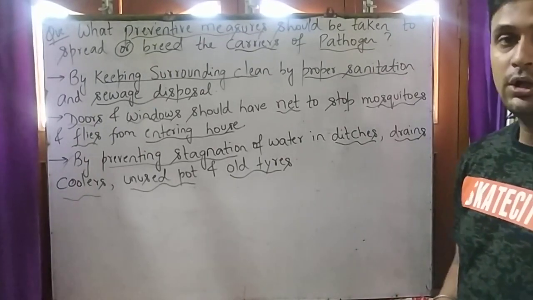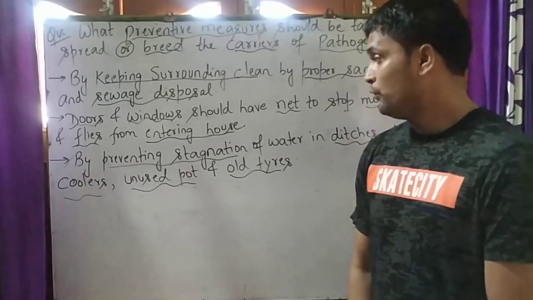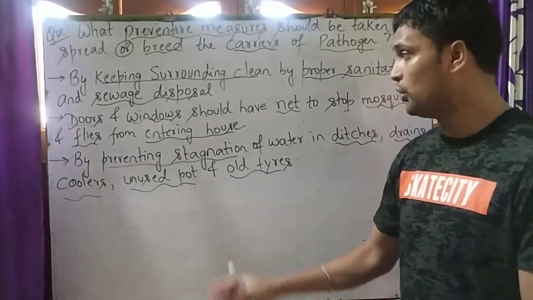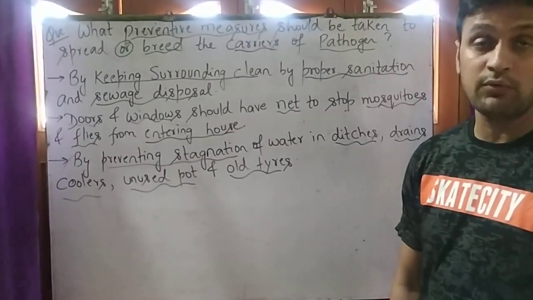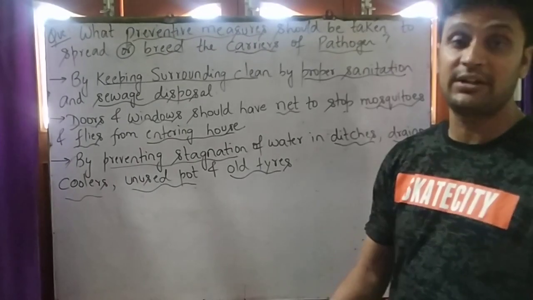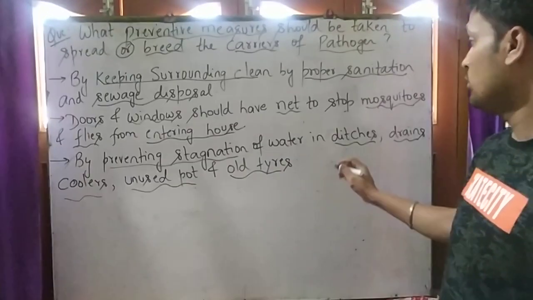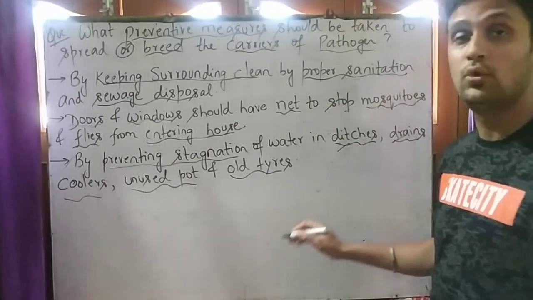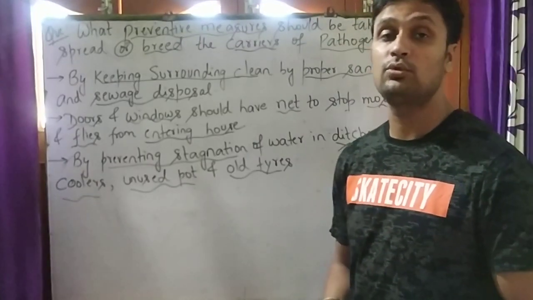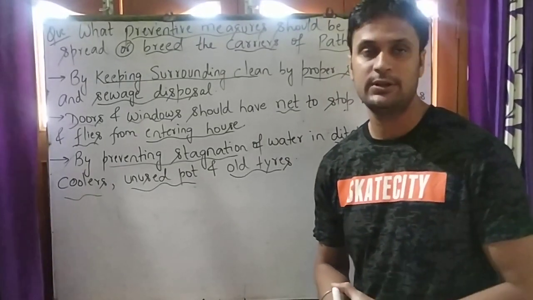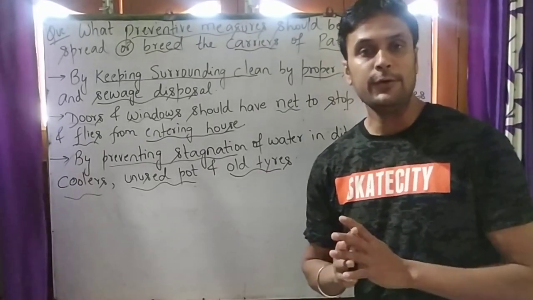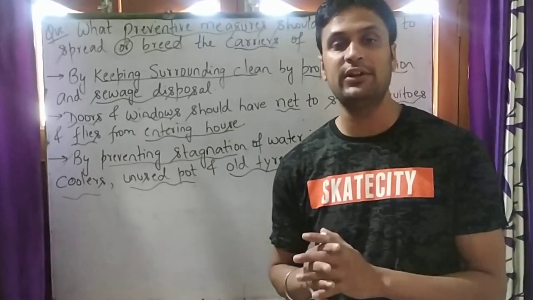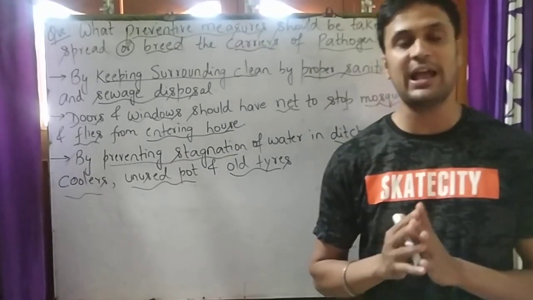So to avoid their breeding in stagnant or dirty water, we should not let them breed in ditches, drains and coolers, so that they do not cause us diseases. In short, we should keep ourselves hygienic as much as possible.